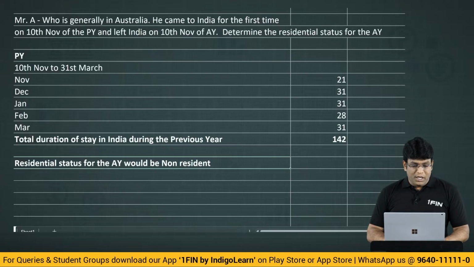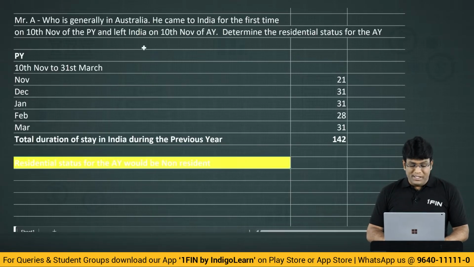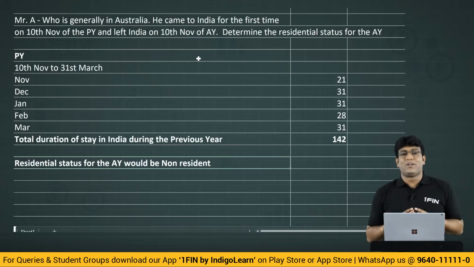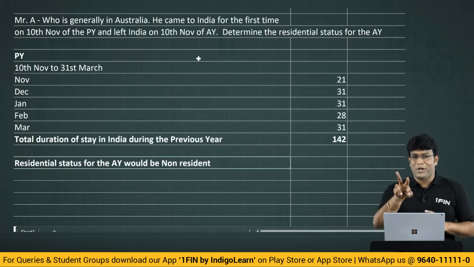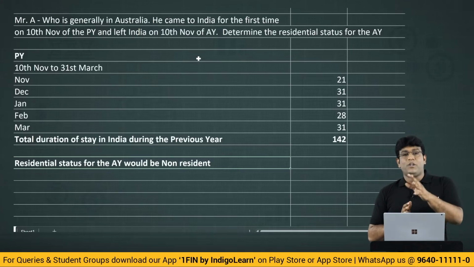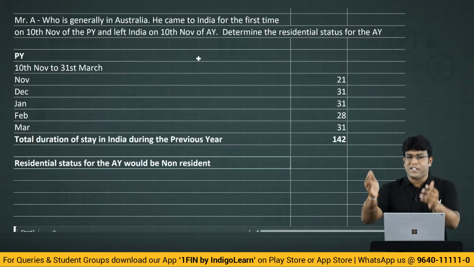Without any discussion, I can directly conclude the answer, friends. I'll tell the reason why. Because how many basic conditions are there? 2 basic conditions. What is the first basic condition? He must be in India for a period of 182 days or more during the previous year. That is not satisfied because he is there only for 142 days. So first condition is gone.